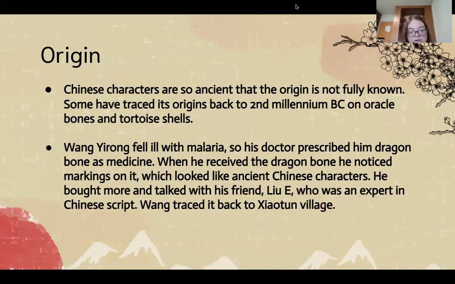Chinese characters are so ancient that the origin is not fully known. Some have traced its origins back to the 2nd millennium BC on oracle bones and tortoise shells. They found these characters because Wang Yurong fell ill with malaria, so his doctor prescribed him dragon bone as medicine. When he received the dragon bone, he noticed markings on it which looked like ancient Chinese characters. He bought more and talked with his friend, Liu Yi, who was an expert in Chinese script. Wang traced it back to Zhaotin village.